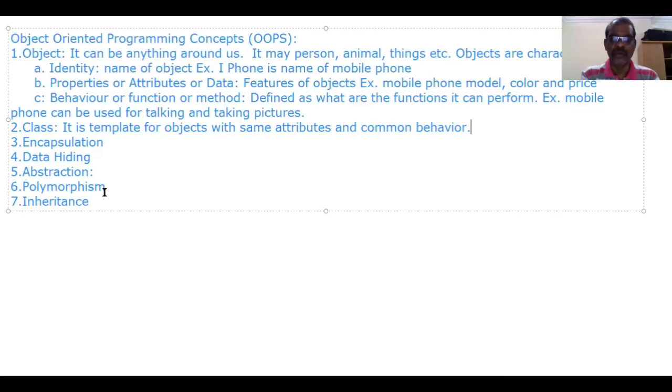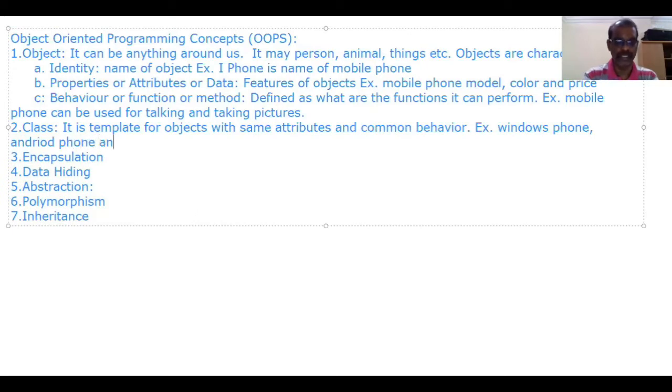From a class we are creating objects. The object also contains the same set of data and functions that lie in the class. That is the meaning of this. So class is a template for objects with the same attributes and common behavior. For example, Windows phone, Android phone, and iPhone are objects of the class mobile phone.